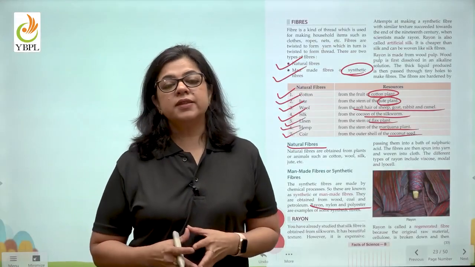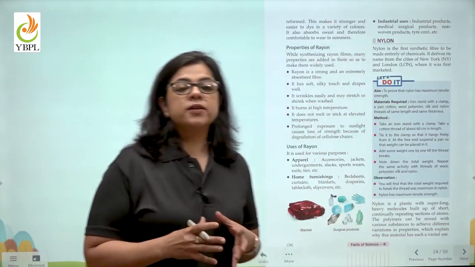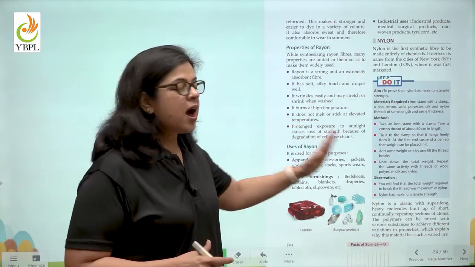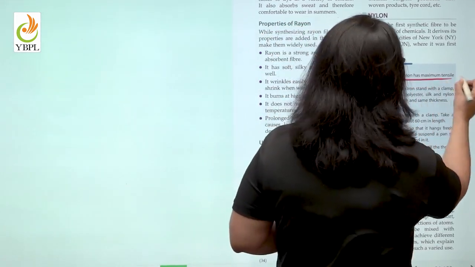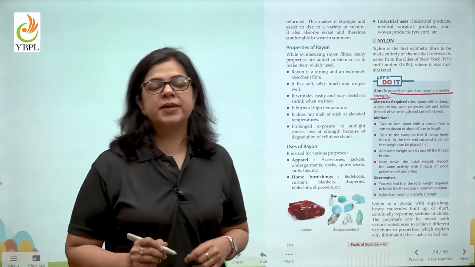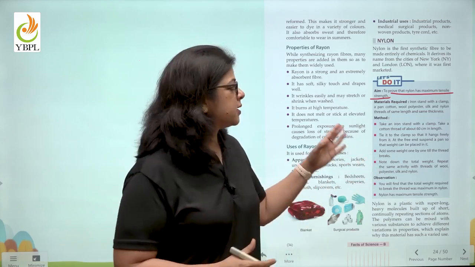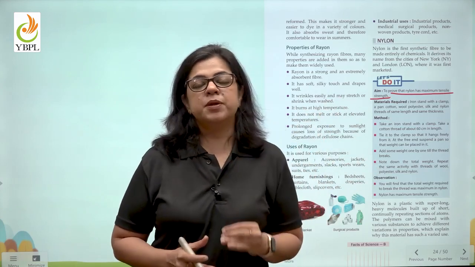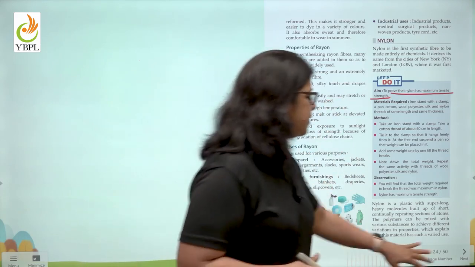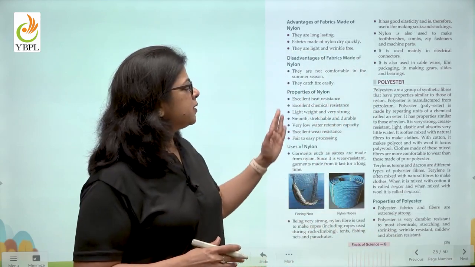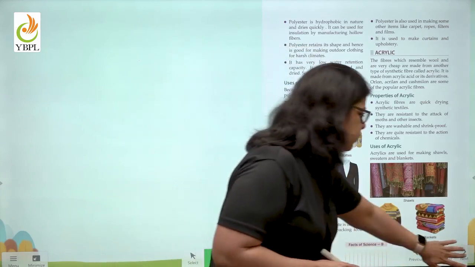So here we have learned the different kinds of synthetic fibers. We have also learned what are the properties of these fibers and how they can be used. Now children, in order to prove that of all these, nylon has the maximum tensile strength, there is an activity given in your book which you must do. It is done with very easy available material from your school laboratory. This can actually be taken up in the class. We have also learnt about nylon, polyester, and we have learnt about acrylic as well.